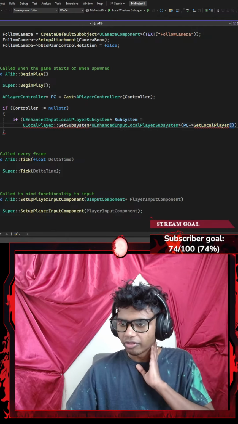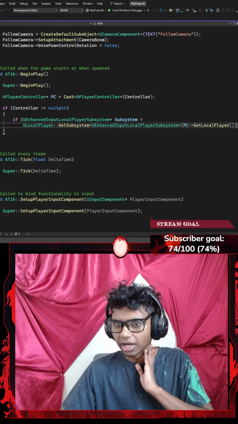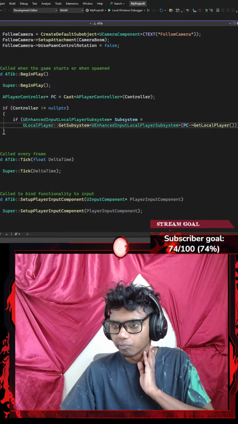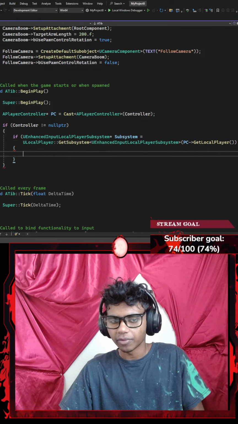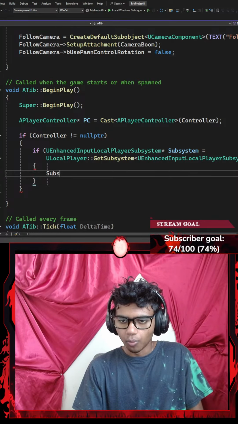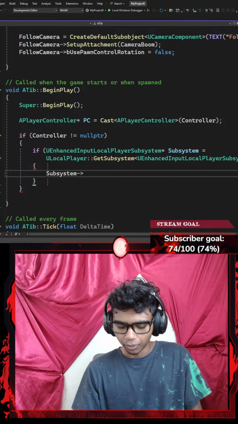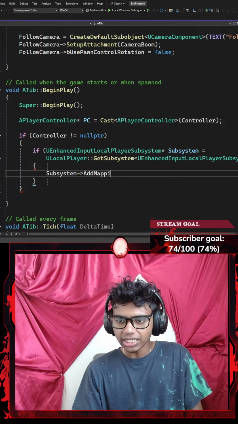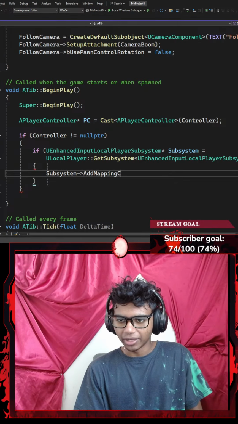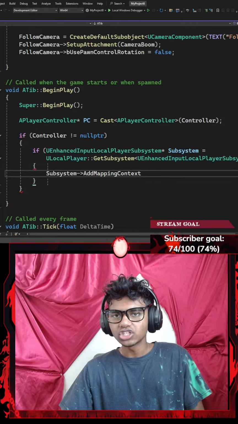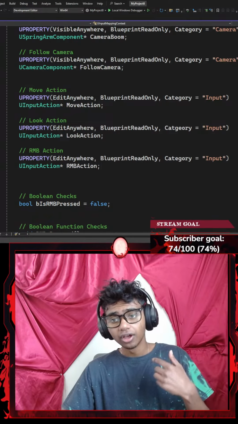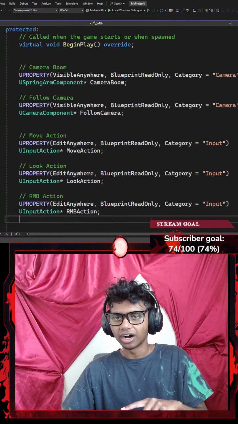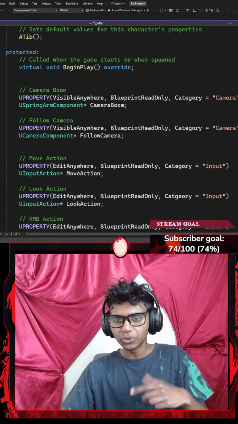Okay, so I'm gonna go with something like GetLocalPlayer. Now once I'm done with this, that's actually right about it. I'm just gonna end this with a semicolon. Is there anything else that I would need? Instead of ending with a semicolon, I just remembered I gotta add a pair of parentheses where my subsystem is gonna point towards AddMappingContext. And if you don't know what AddMappingContext is, in case you were here from the very beginning, you remember that I included an input mapping context where I did not really create a UInputAction or a pointer for my input mapping context.